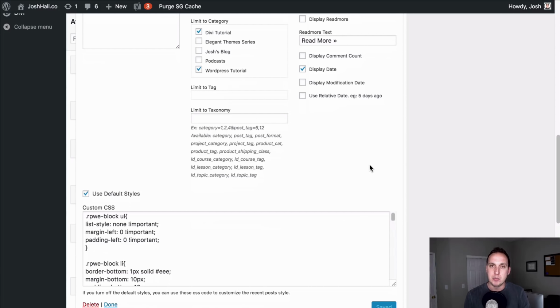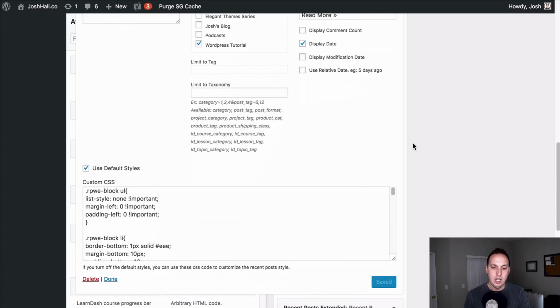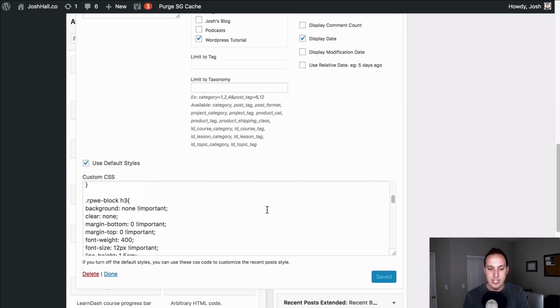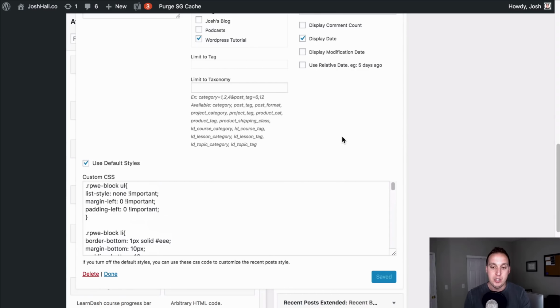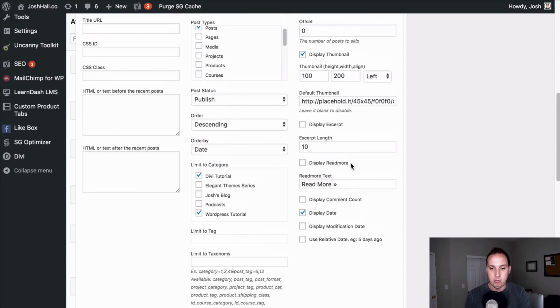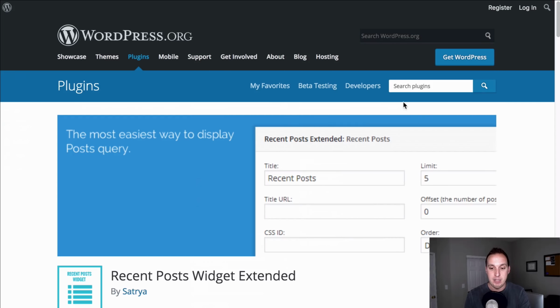Now, I do get into some styling with this out of the gate. It may take a little bit of CSS tweaking depending on how you want it to look, but you can try it right out of the box and see if it works for you. Definitely a very handy plugin for making complex widget areas and sidebars in WordPress.